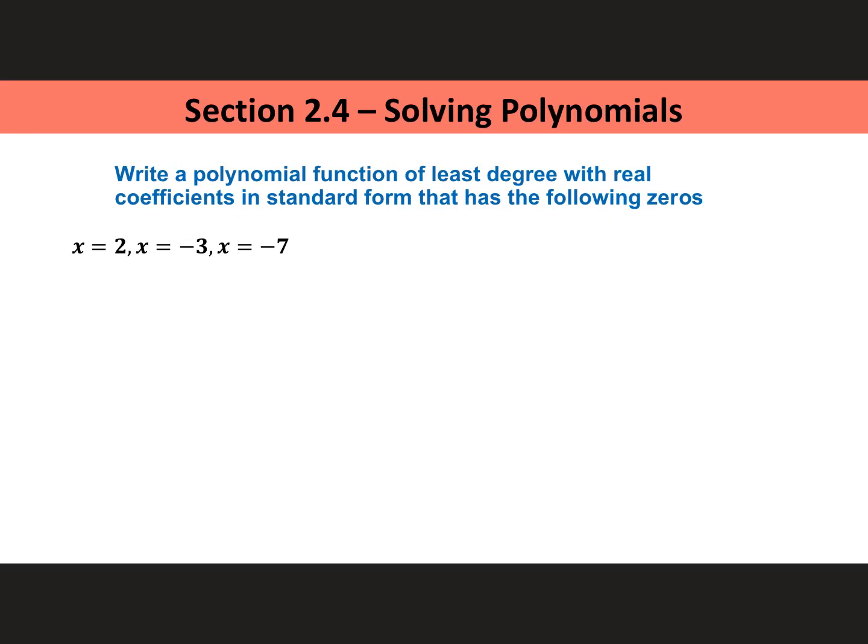Okay, so picking up with the 2.4 notes that we left off on yesterday, why don't you go ahead and give me a polynomial function in least degree, that means smallest exponent, with real coefficients in standard form that has the following zeros. Ready, set, go. Go ahead. So you just took a quiz over this. Should be pretty good with this, understanding what exactly we need to have here.